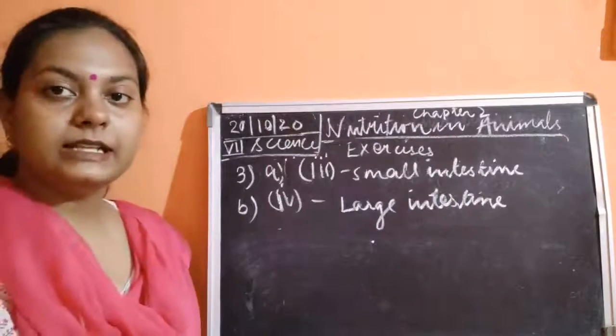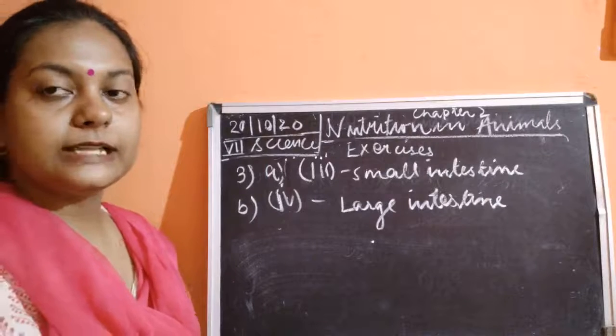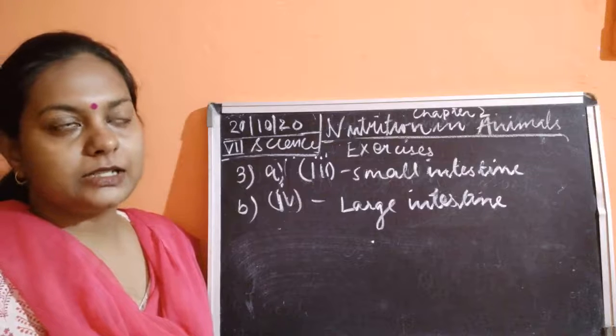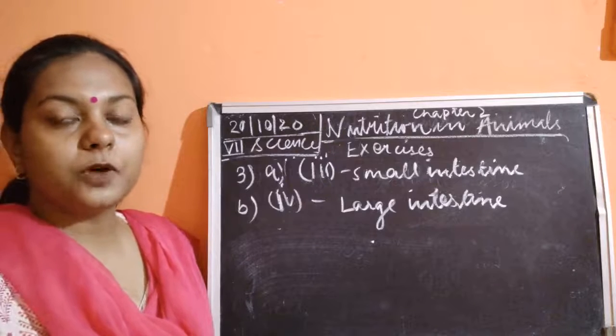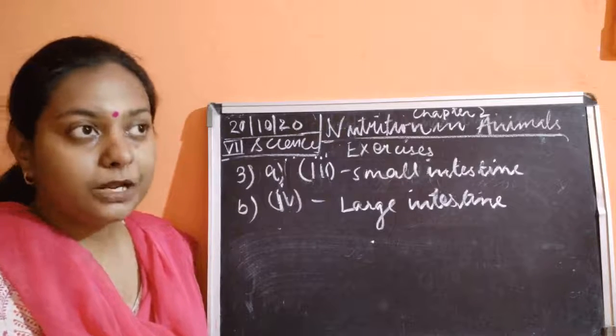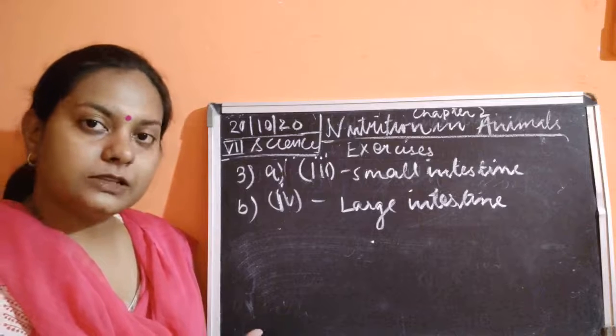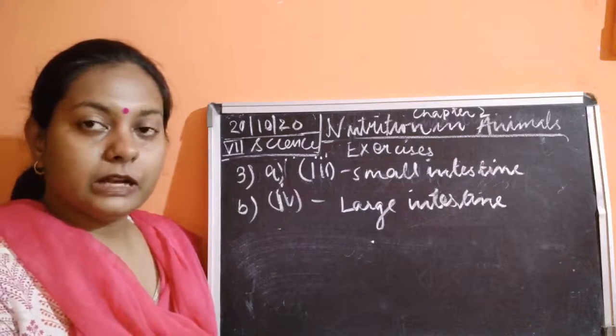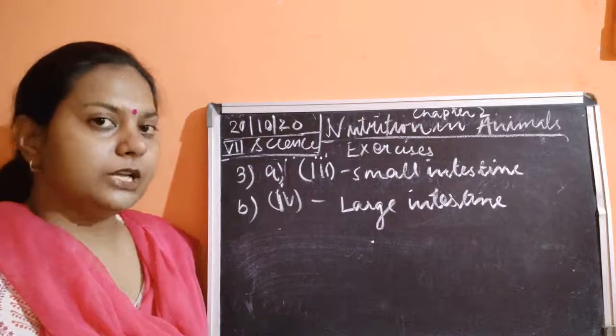Because the large intestine is a place where the absorption of water always takes place. After the absorption of the water, the feces is formed, because of which the undigested food is separated in the chamber called the rectum.